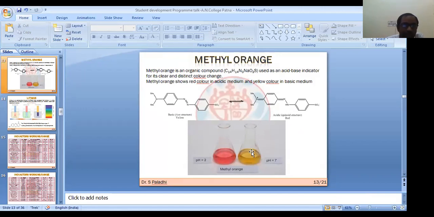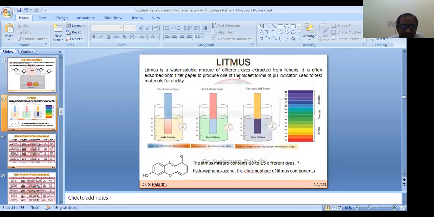Okay. Another very interesting thing is litmus. Litmus paper is very cheap, and it is generally used in an organic chemistry laboratory or any chemistry laboratory for checking solutions. If you want to check the pH of a solution, then you have to use litmus paper. Litmus paper will show red color in acidic medium, and in basic medium it will show blue color.